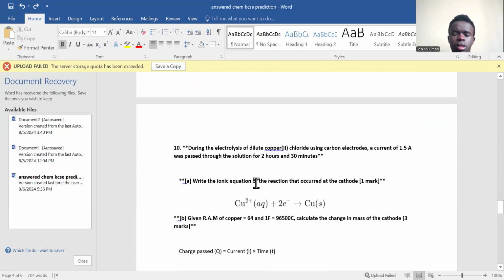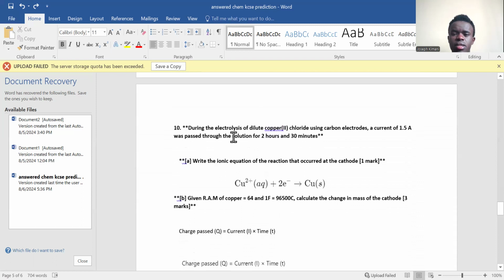Now we go to number 10. During electrolysis of dilute copper-2 chloride using carbon electrodes, a current of 1.5 amperes was passed through the solution for 2 hours and 30 minutes. Now we are being told to write the ionic equation of the reaction that occurred at the cathode. So what do we expect at the cathode? At the cathode, we expect to have some solid copper.